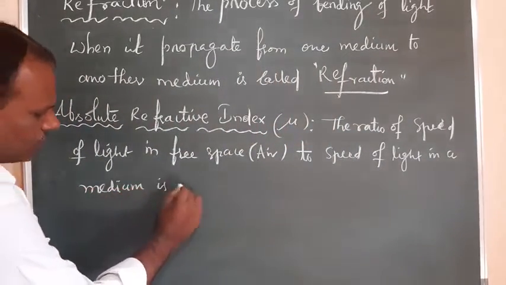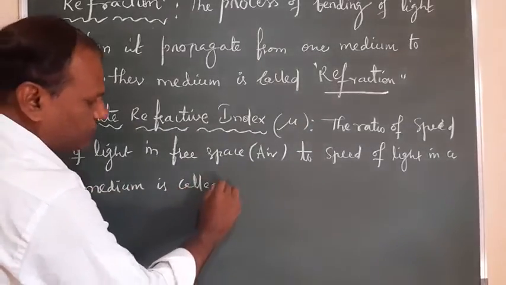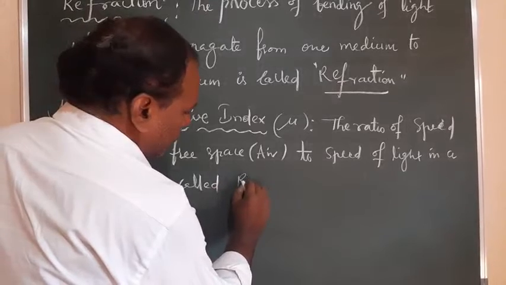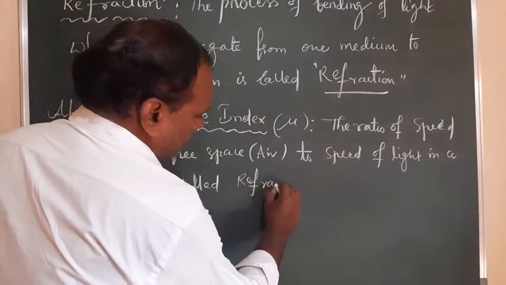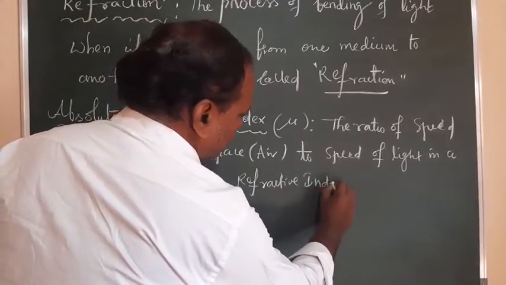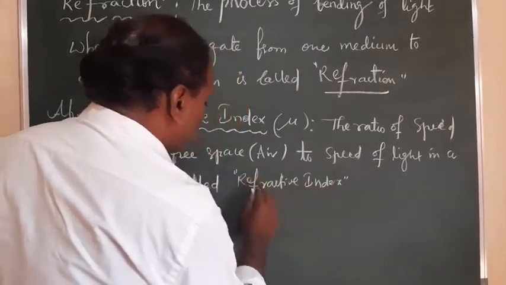It is called refractive index or absolute refractive index. Okay, this is the definition.